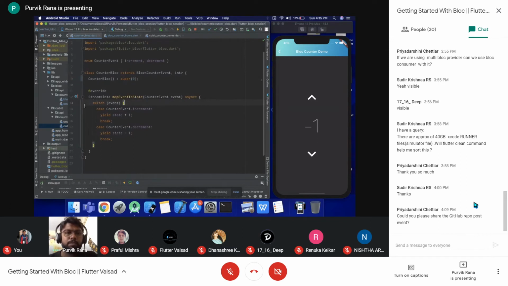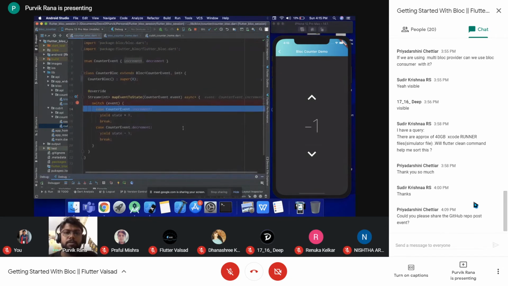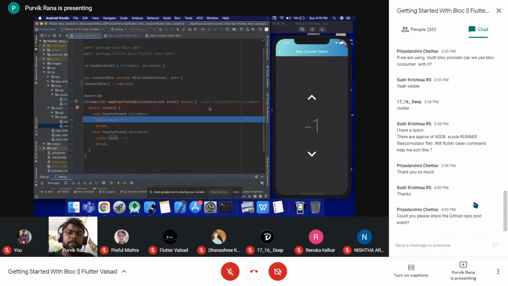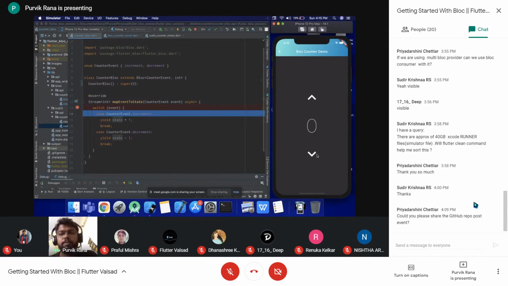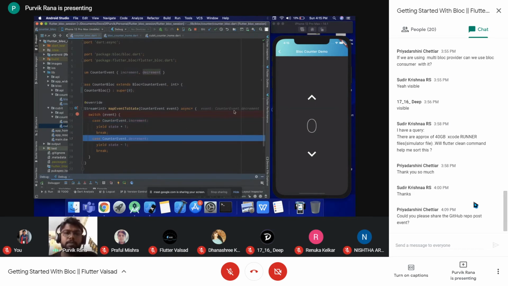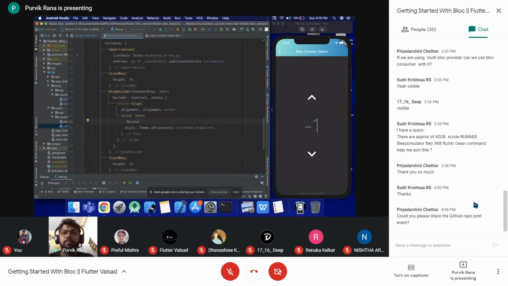So if you want to see which kind of event it is receiving, here you can see the counter event increment it has received. So based on that, it will yield the different state. And if you want to decrement it, then you can see that the event decrement is triggered over here, map event to state, and it will return back with the proper state value from over here, which will be used in the block builder. So this way the counter using the block is working.